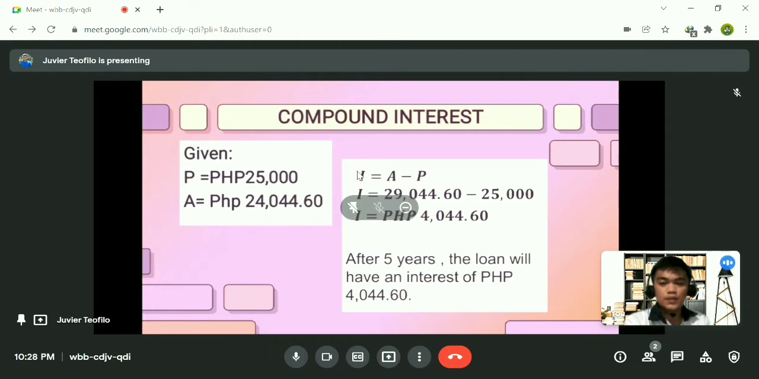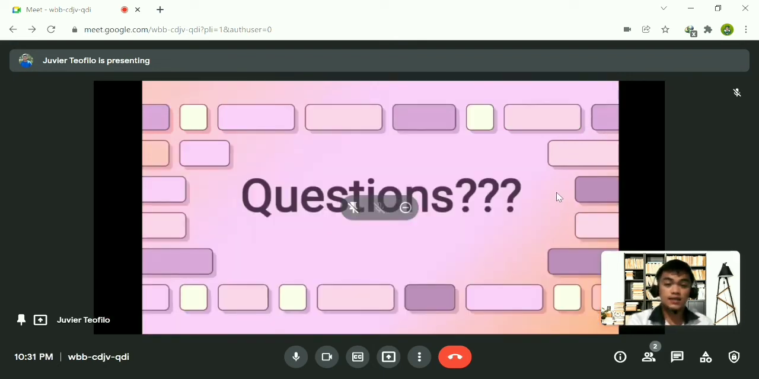Okay, so please bear in mind that this is our formula when we're going to find the compound interest: I is equal to A minus P. So let's proceed to the next slide. Are there any questions in our examples? Okay, if there's none, let's proceed to the next slide.